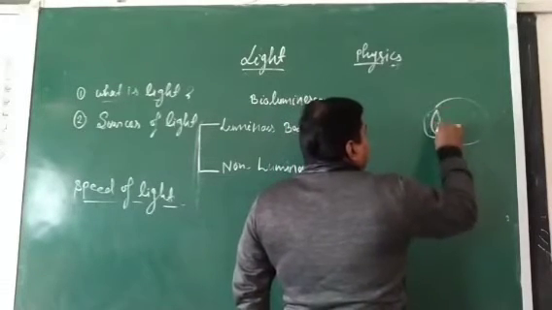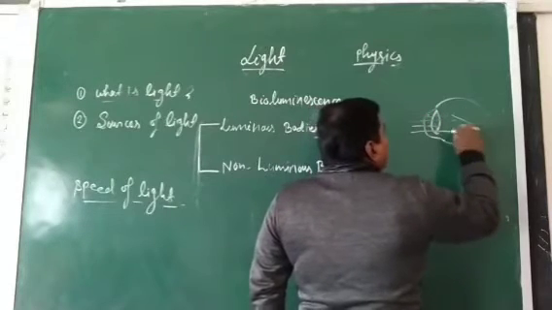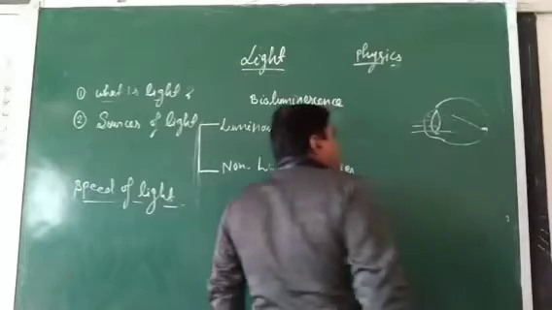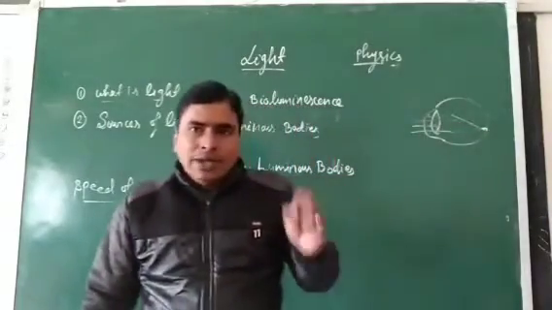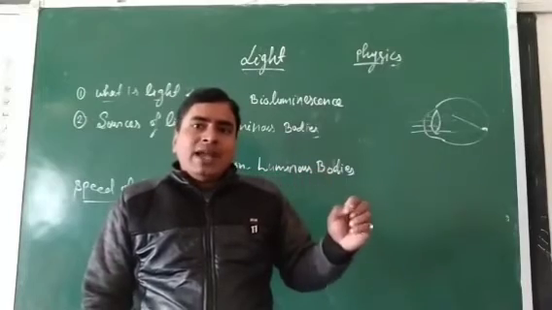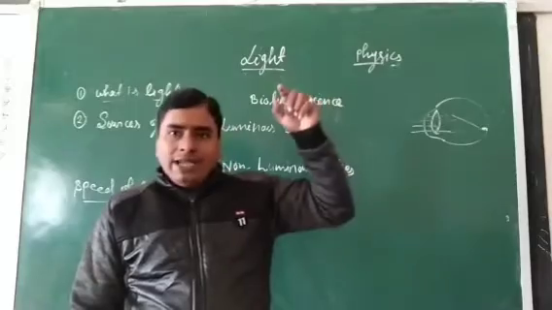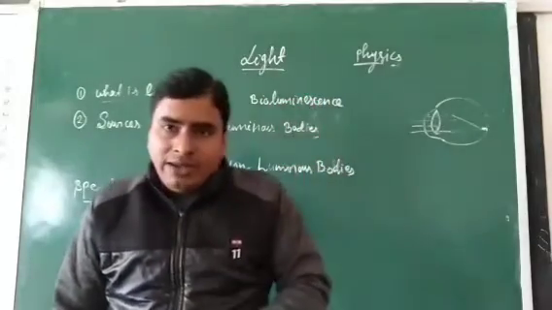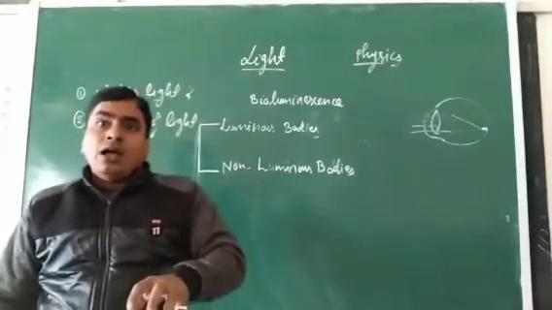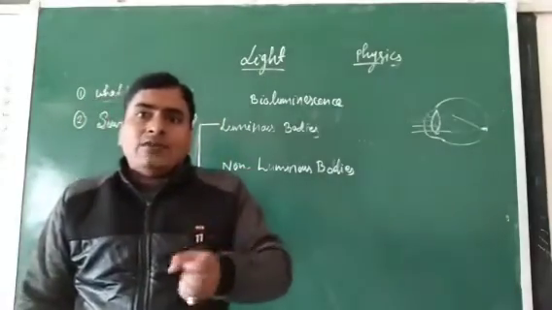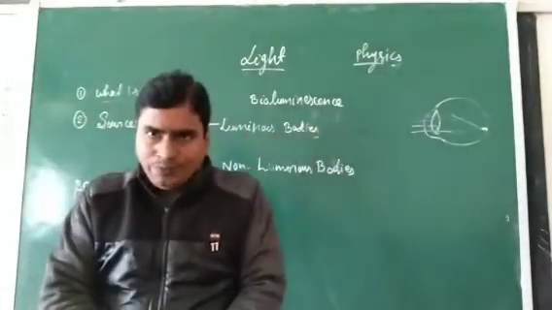This is the structure of the eye. The light ray enters through the eye and makes an image on the retina. This information is sent by some cells, nerves, to the mind, that means our brain, which tells about the object, the nature of the object, what is present in that room.